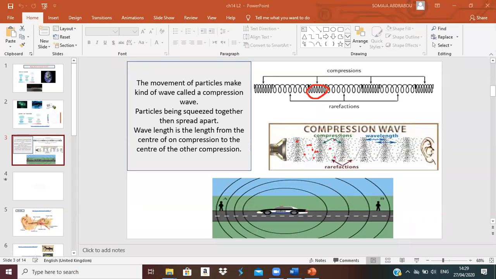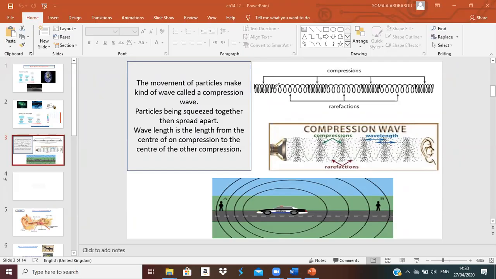This is called wavelength. The movement of the particles makes a kind of wave called a compression wave.